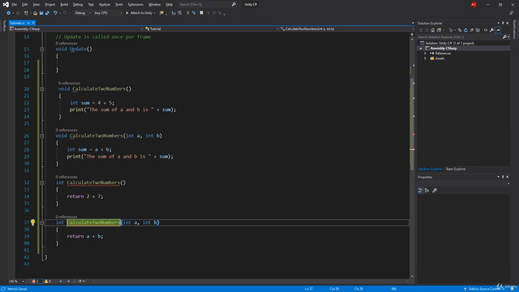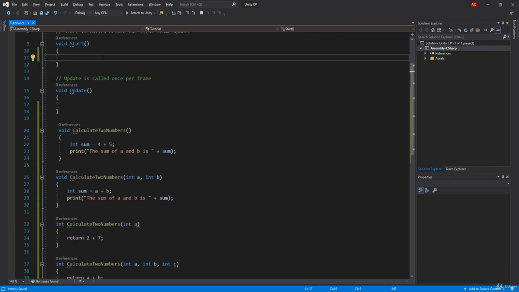Now it's showing us a problem with only these two and not with these two, because these are on top of these. But what I want to talk about is you can have the same name as long as you don't have the same arguments. So this here doesn't have arguments, and here we have arguments, and these do not have any problems. Even though there are two voids, that doesn't matter. It's not because this is an integer. If I had here int a only, boom, error is gone. If I add here int c, boom, this is gone. As long as you have the same name, you need to have a different argument.